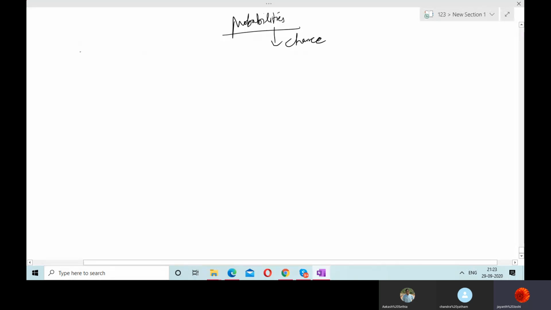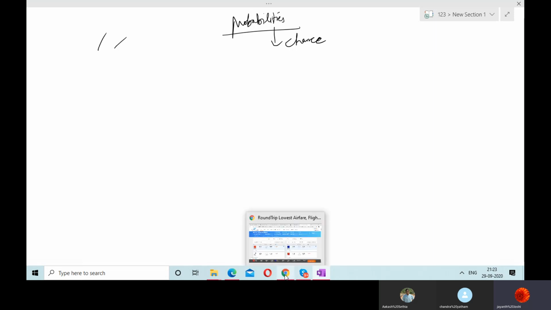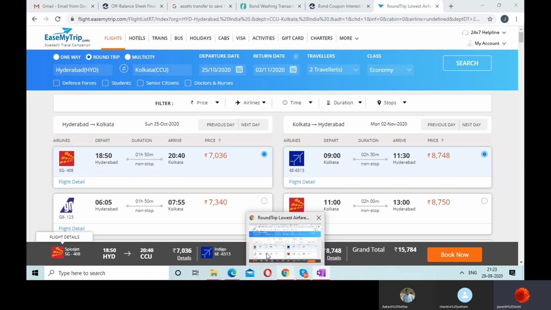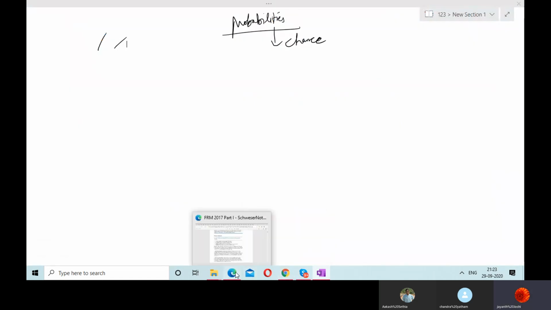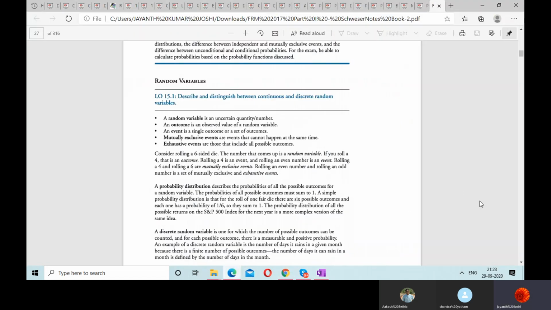An event, if you are performing an experiment, if you are tossing a coin, if you are seeing for falling of head, there can be a chance that head can fall or a tail can fall. So anything is possible. So we are studying regarding all these things right now in this chapter regarding the possibilities. Possibilities, probability or chance, all are same.